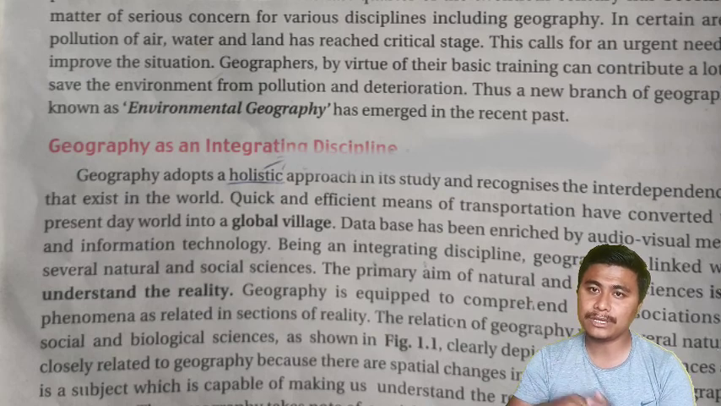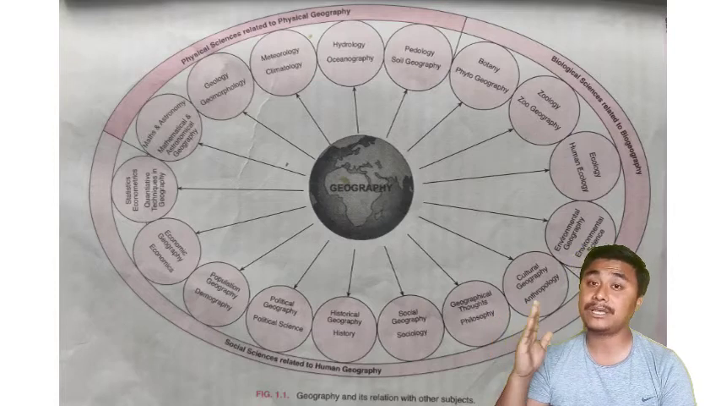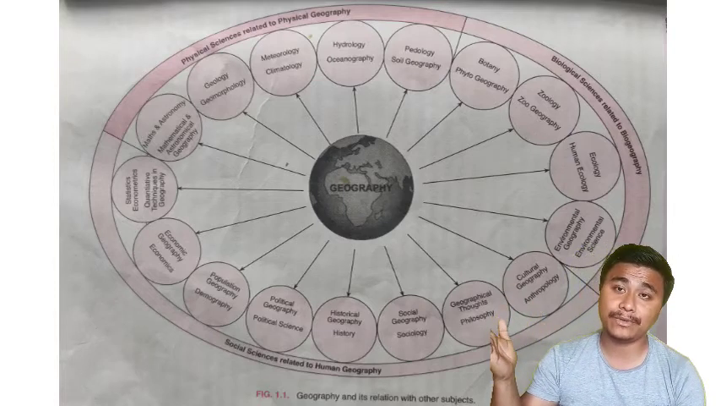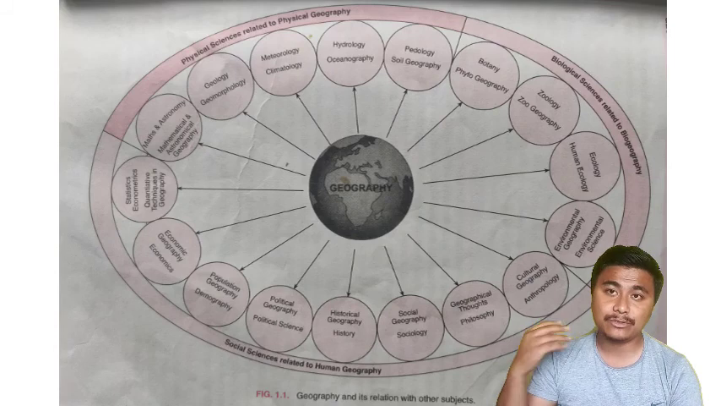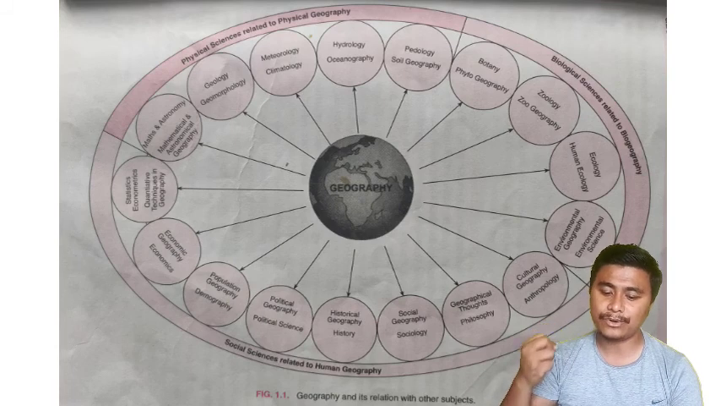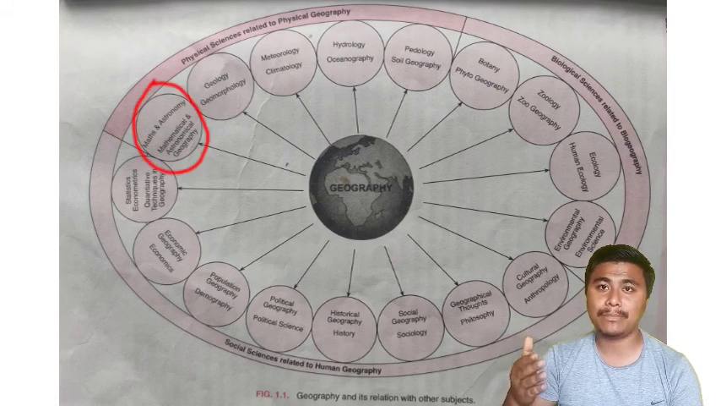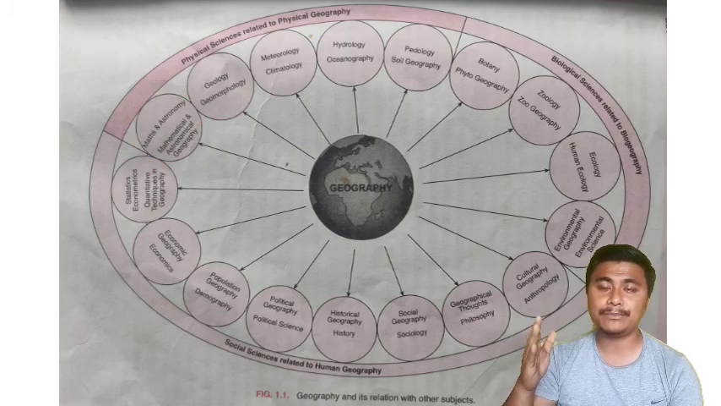In order to understand, we need to look at this diagram over here. In this diagram you can see many physical sciences are related with geography, as well as many social sciences, meaning they have their roots in geography. From here I'm going to take a few examples and try to explain the relation of geography with all the other subjects. For example, first one, maths and astronomy are very much related with geography.